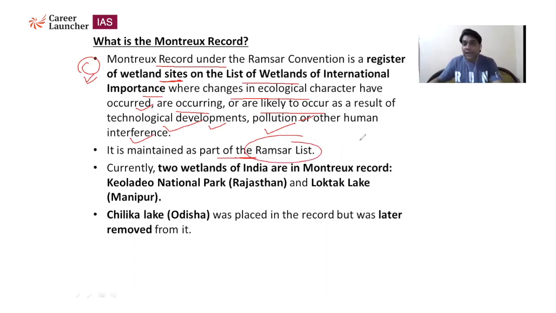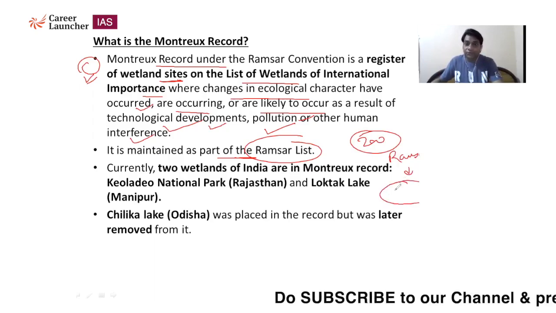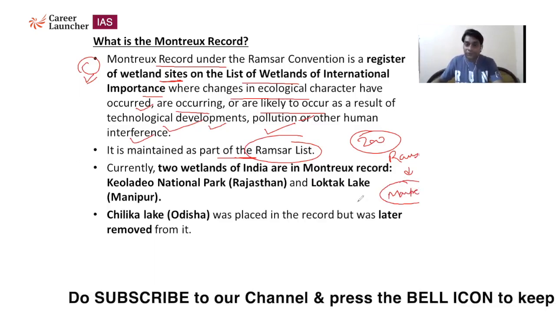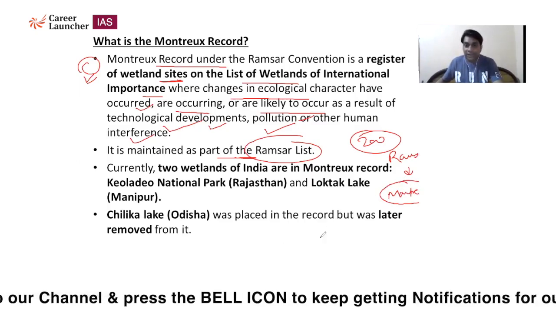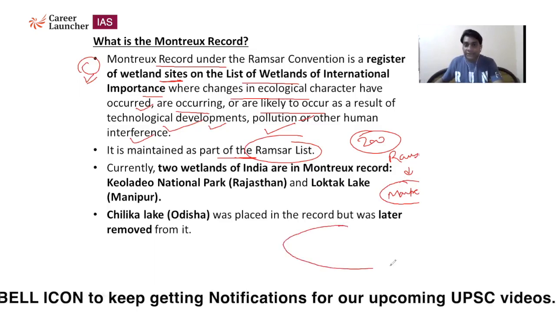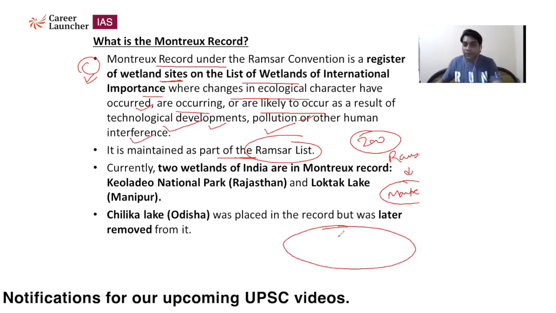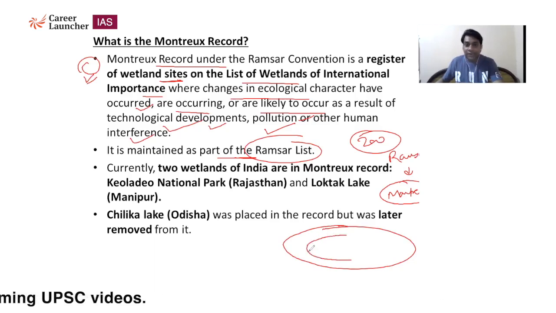In our country we have more than 200 wetlands. Out of the 200 wetlands, we categorize some as Ramsar sites, and out of the Ramsar sites, some wetlands that require more attention and more importance are included under the Montreux Record. So try to understand this hierarchy: we have maximum 100 to 200 wetlands. Out of these, some are categorized under Ramsar sites, and under Ramsar sites, 2 or 3 wetlands are recorded as the Montreux Record.